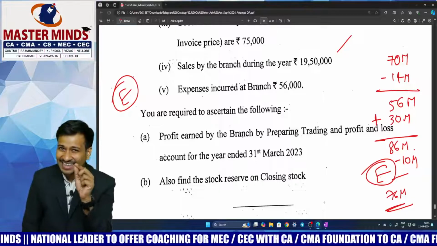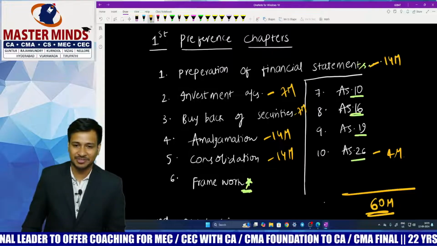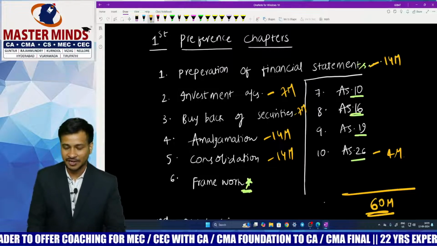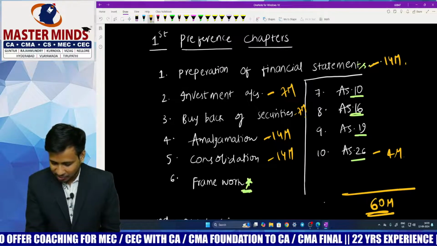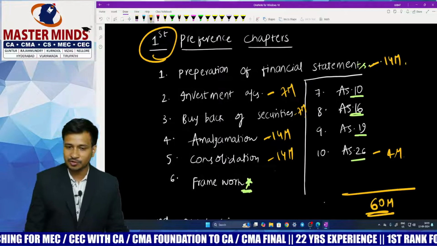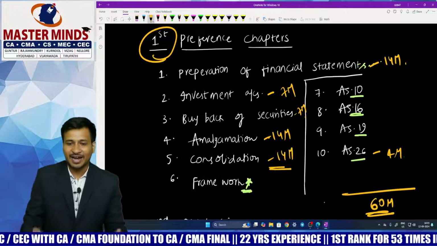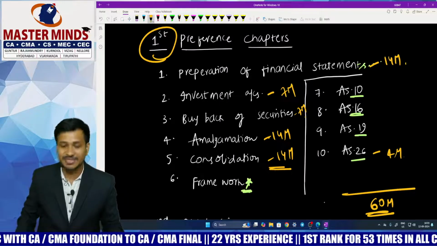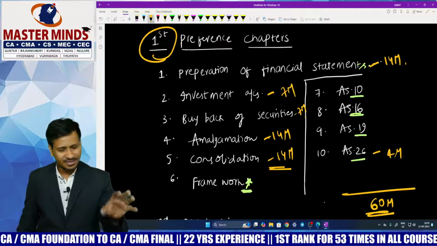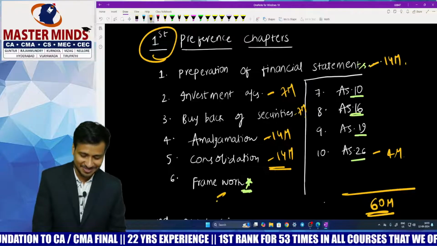And last but not least, yesterday we suggested the day before examination strategy. This is our strategy, and if you observe, 14, 7, 7, 14, 14, 4 marks were covered just from first preference chapters itself. If you feel amalgamation and consolidation is a different thing, then you can leave that one. Even then around 46 marks were covered, but consolidation you can solve if you're good at concept. And of course from framework this time he did not ask.